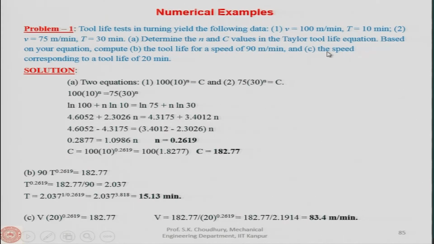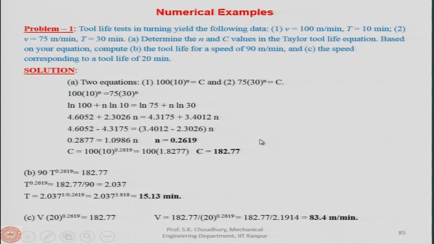Now, the third problem was the speed corresponding to a tool life of 20 minute. Here the t is given, but the V is not given. Again, this is the same procedure, V t to the power n is equal to c, except V, all other parameters are known. So, you can solve it and find out the value of the speed when the tool life will be 20 minute.